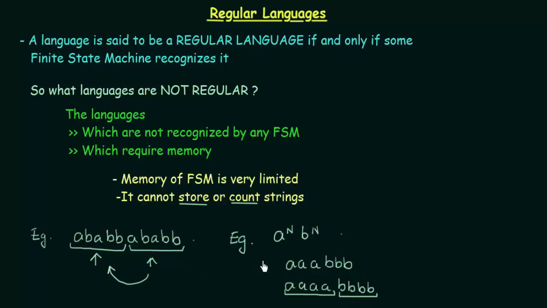So these two languages, since they require memory for storing and counting, cannot be designed or recognized using a finite state machine, making them languages that are not regular. Alright, so the examples of regular languages are many, as we have already discussed in the previous lectures, and these were the examples of two languages that are not regular.